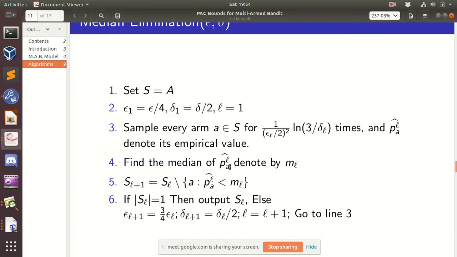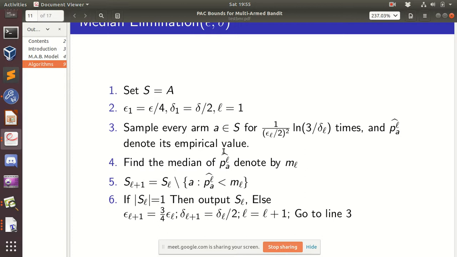The empirical means will have a median value, and we will discard those arms which have empirical means less than the median. So basically, if you arrange the empirical means in descending order, we'll discard the second half of the set.